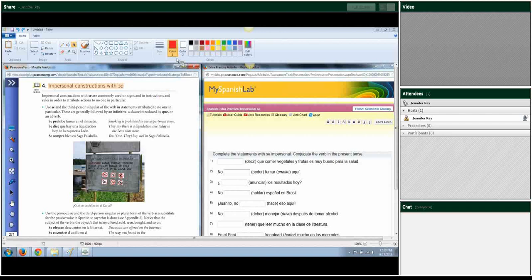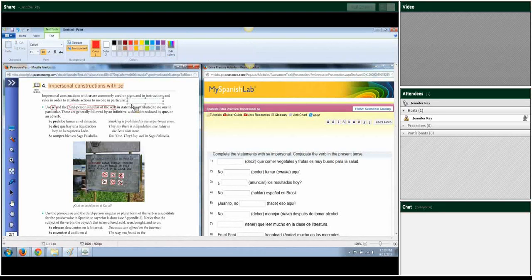So when we're trying to make those types of statements, you're going to use se and the third person singular of the verb, which means your verb is going to be conjugated for él or ella.